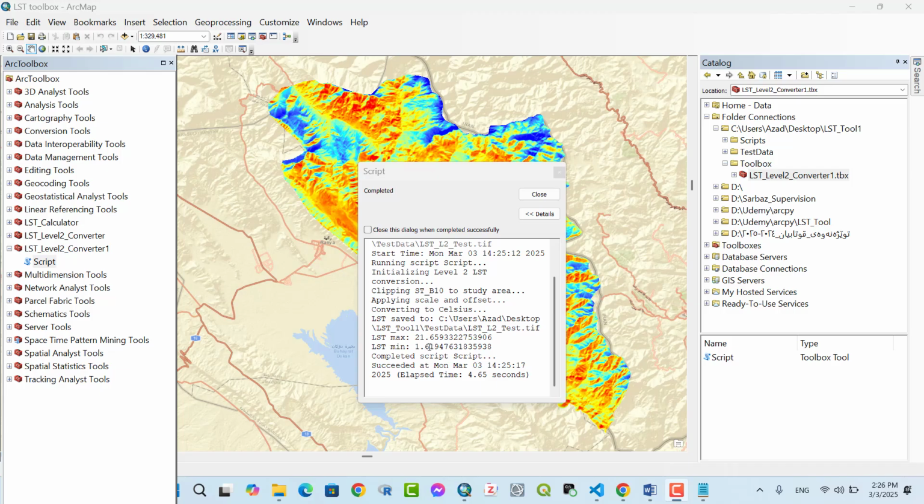We extract the maximum, 21.6, and the minimum value of LST is 1.6, and it succeeded.